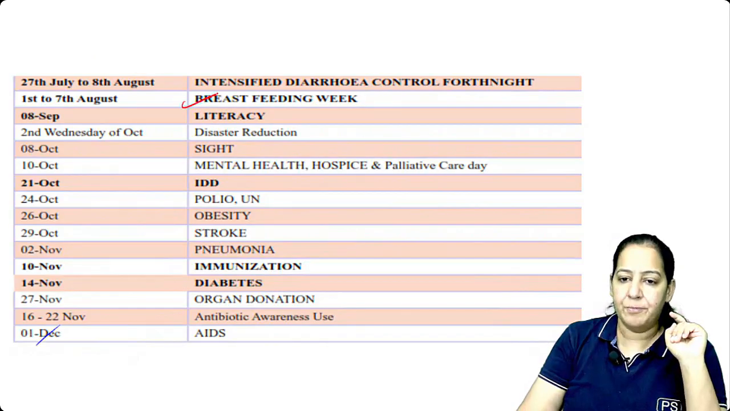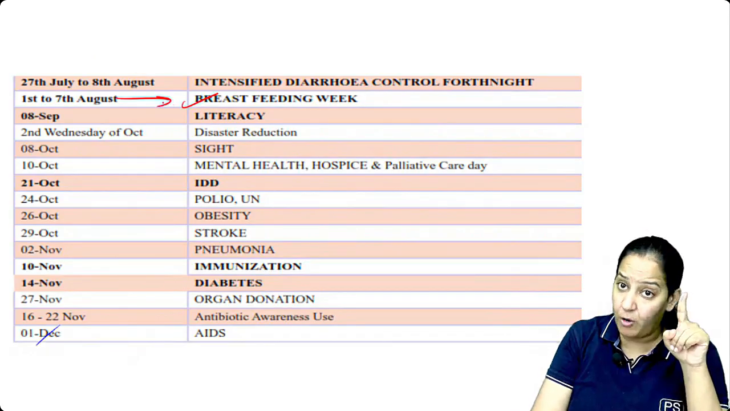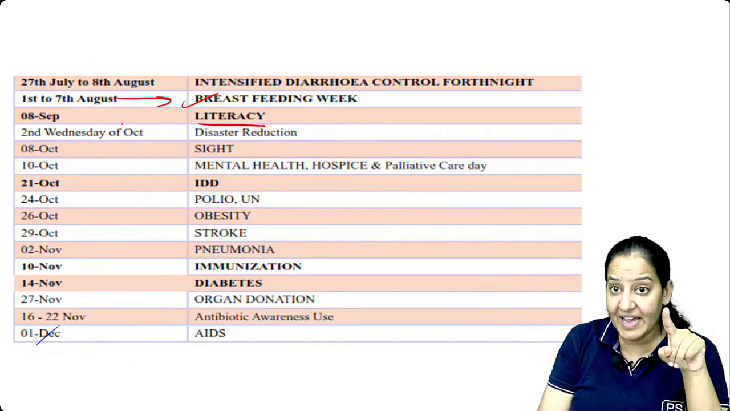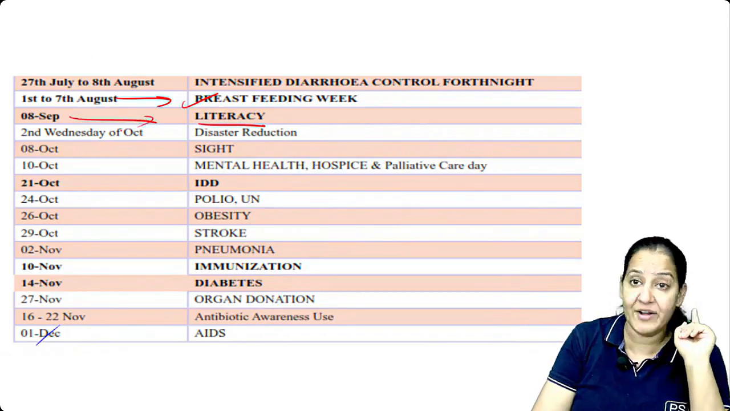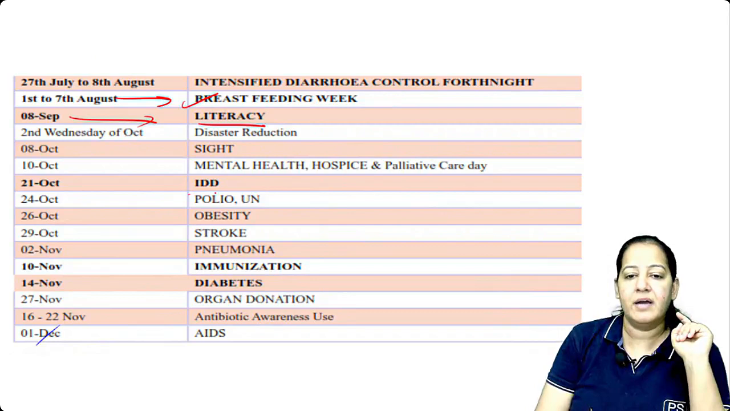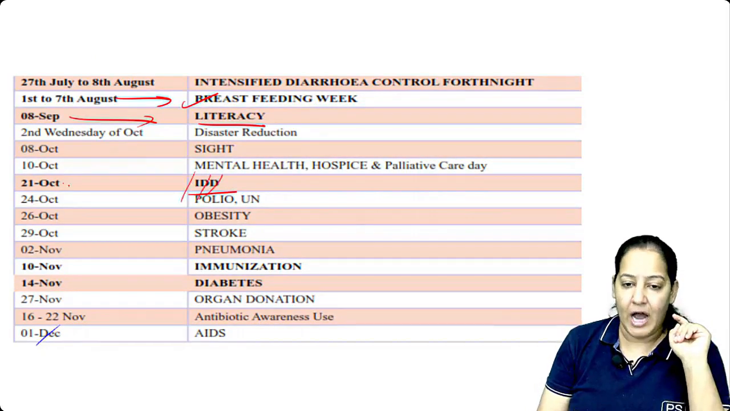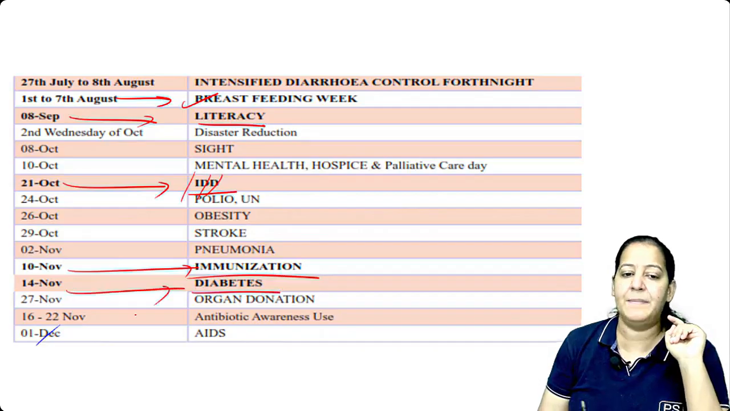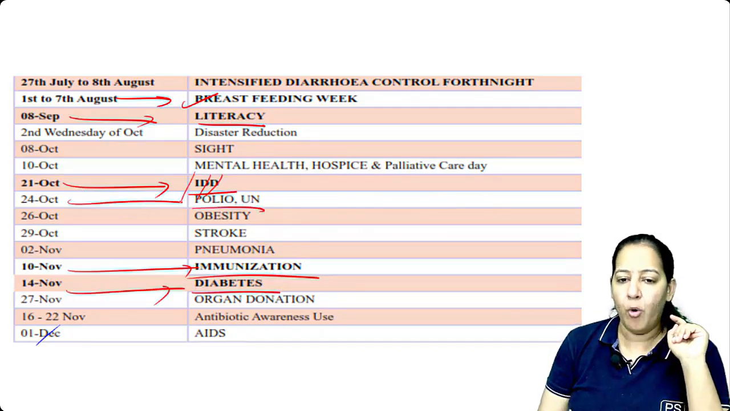Breastfeeding week, I already taught you when I taught you breastfeeding, 1st to 7th August. Literacy Day, I already taught you when I taught you literacy rate in demography, 8th September. IDD, iodine deficiency disorder, is 21st October. Immunization Day is on 10th November. Diabetes on 14th November. Polio Day is on 24th October.